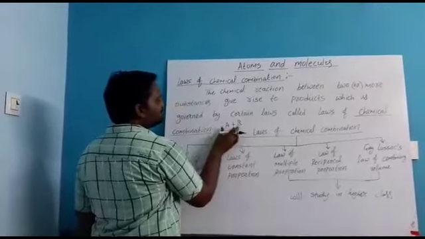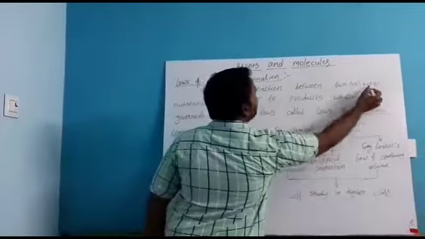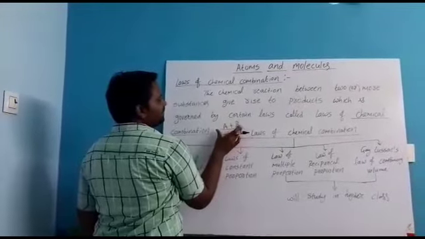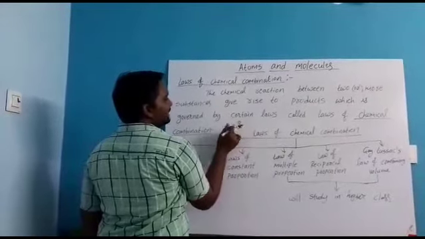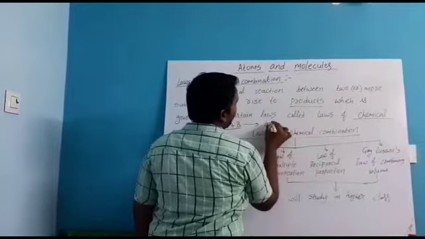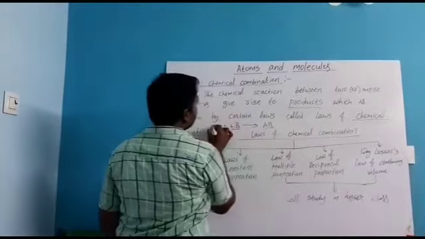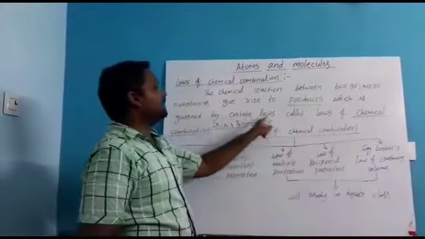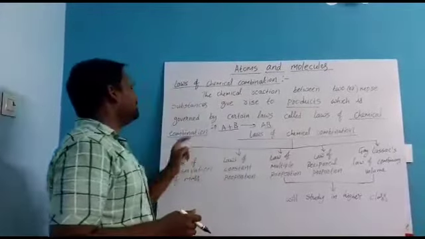When these two are mixed together, they combine and form the product AB. This is the example I am saying here, which is governed by certain laws called laws of chemical combination.